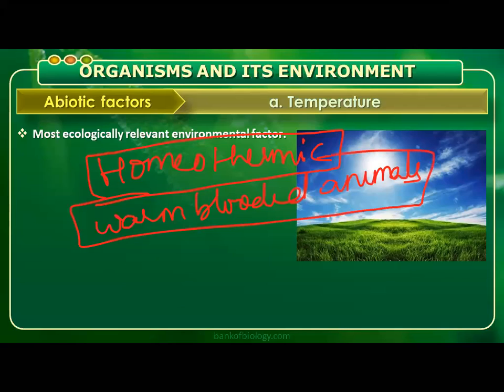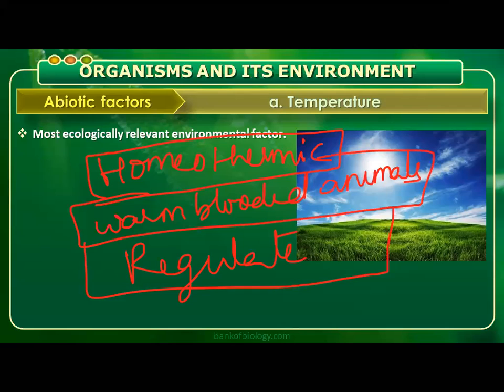We call them regulators. It means they are going to regulate the body temperature constant. That's why you may call them homeothermic, warm-blooded animals, or regulators. So what is the speciality of these animals? Like aves and mammals, we can take as examples here. In these animals, irrespective of the atmospheric temperature, the body temperature is going to be maintained constant.